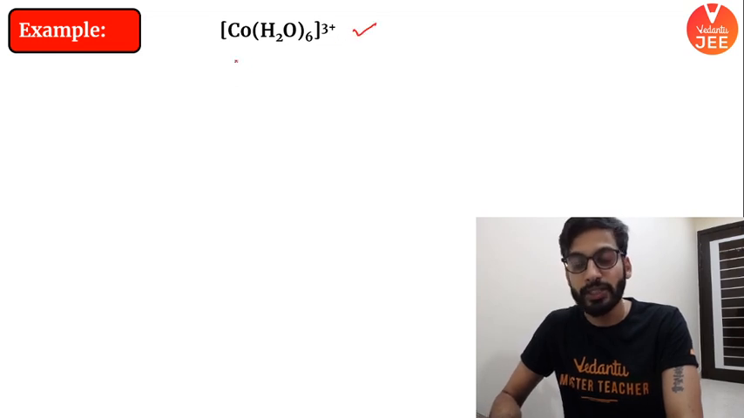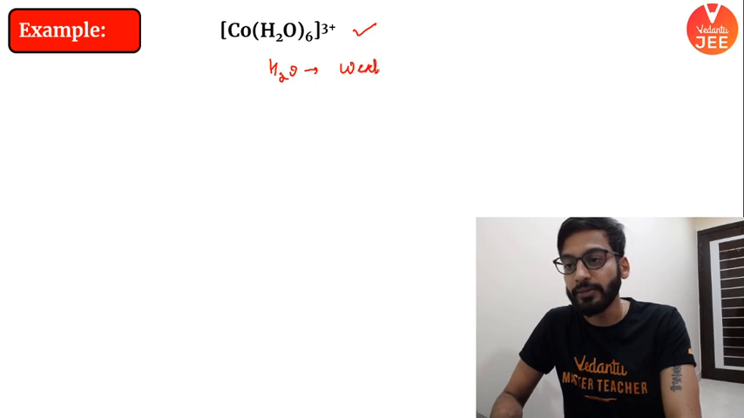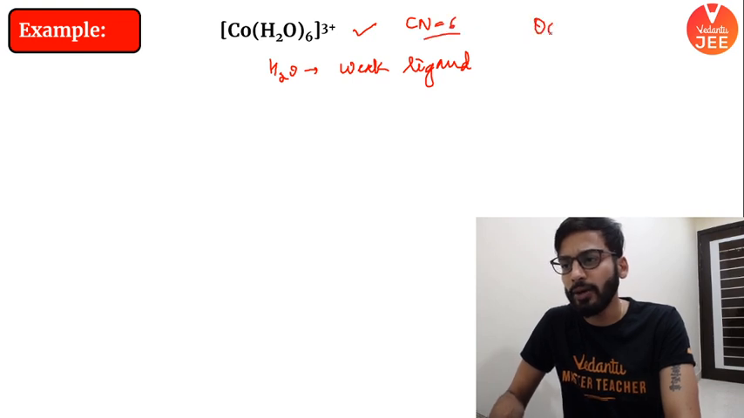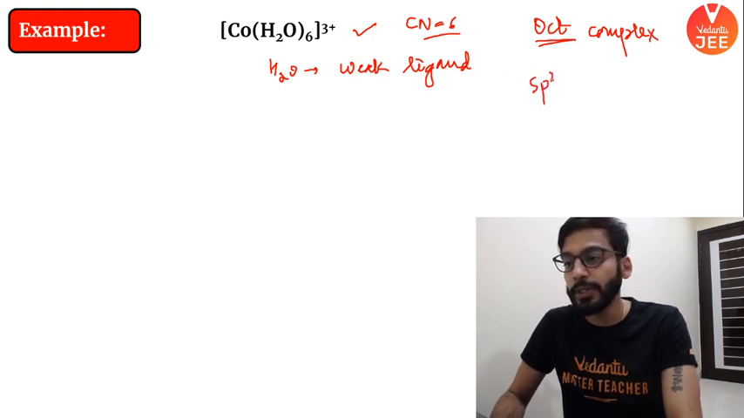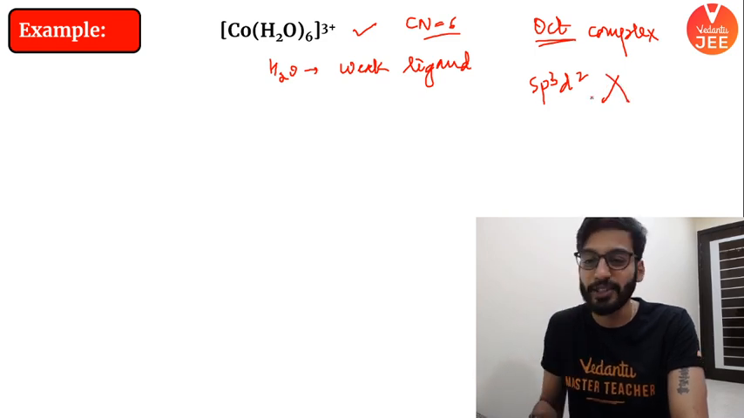I want you to understand here, again, water is a weak ligand. The coordination number here is 6. So we were expecting an octahedral complex, with sp3d2 hybridization. I was expecting this, but to our surprise, again, it is wrong.